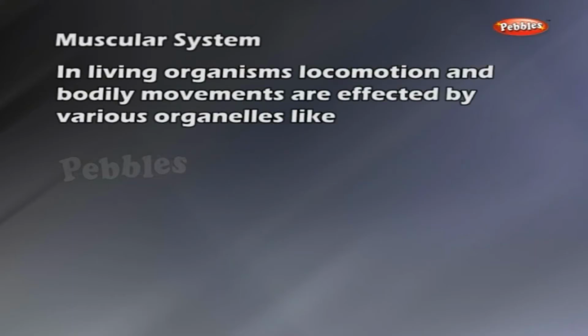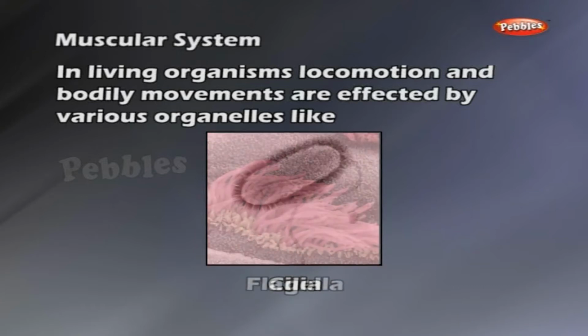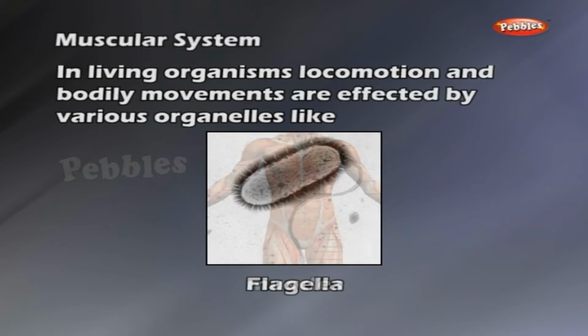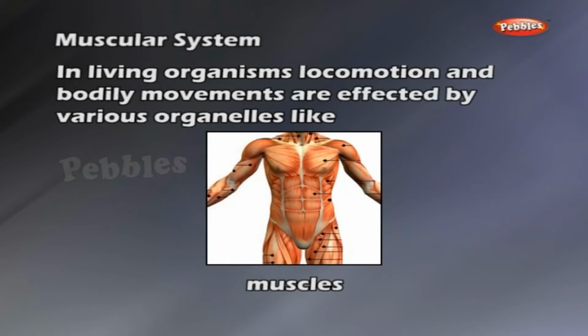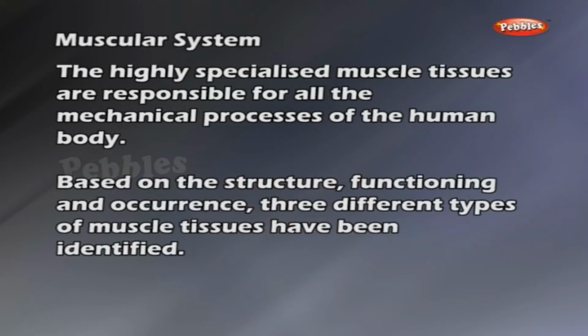Locomotion and bodily movement are affected by various organelles like cilia, flagella, muscles, etc. The highly specialized muscle tissues are responsible for all the mechanical processes of the human body. Based on the structure, functioning, and occurrence, three different types of muscle tissues have been identified.